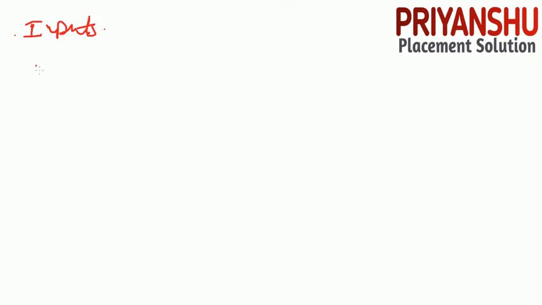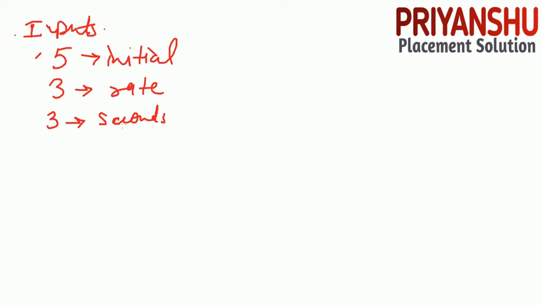So friends, you have an input. In the input, they provide you three inputs, right? For example, the first input is 5, next is 3 and last is 3. Clear? Now this is your initial energy, this is your rate, and this is your seconds, right guys? Now you need to find the output.